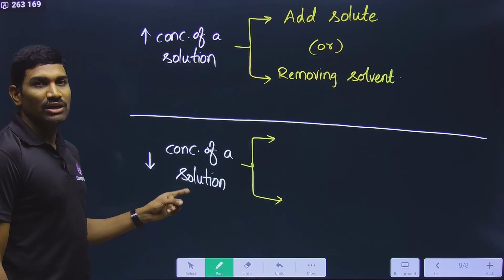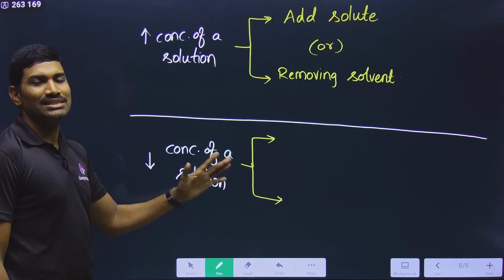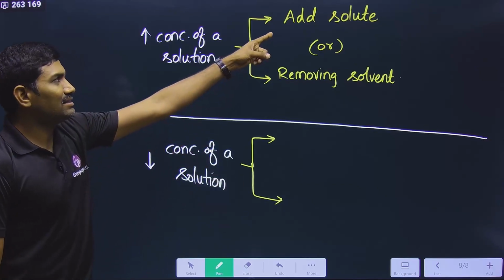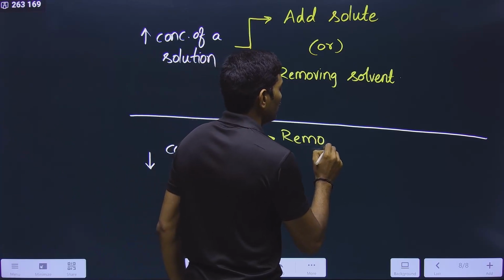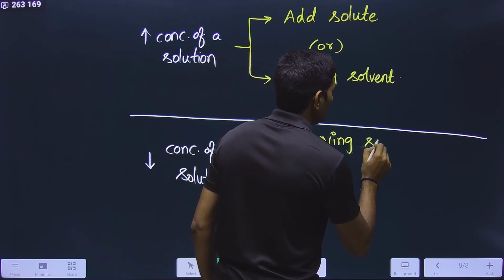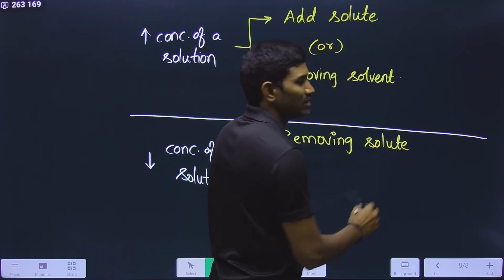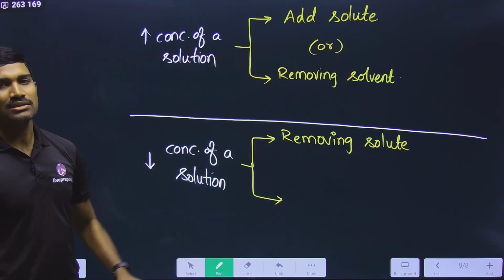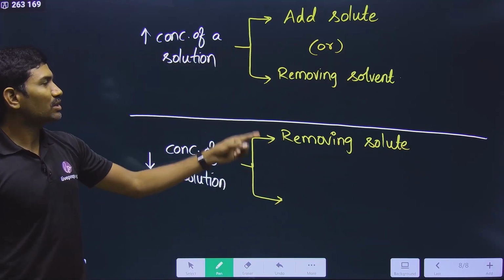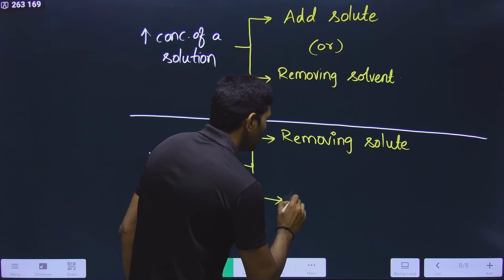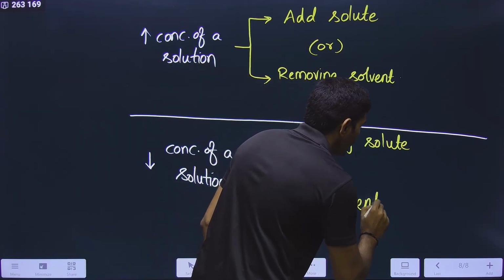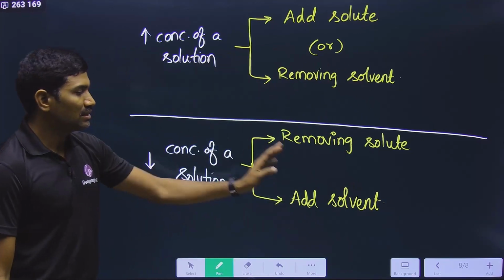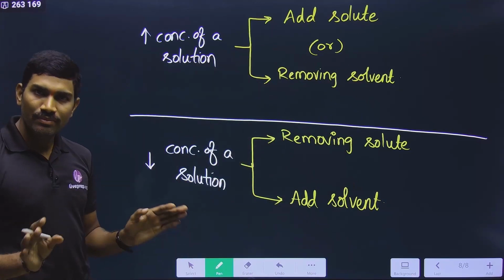Next, how can we decrease the concentration of a solution? Exactly the opposite. With respect to solute, by removing solute you can decrease the concentration. That means if solute is removed, concentration will decrease. With respect to solvent, you just add the solvent. Then the concentration will decrease. Clear?